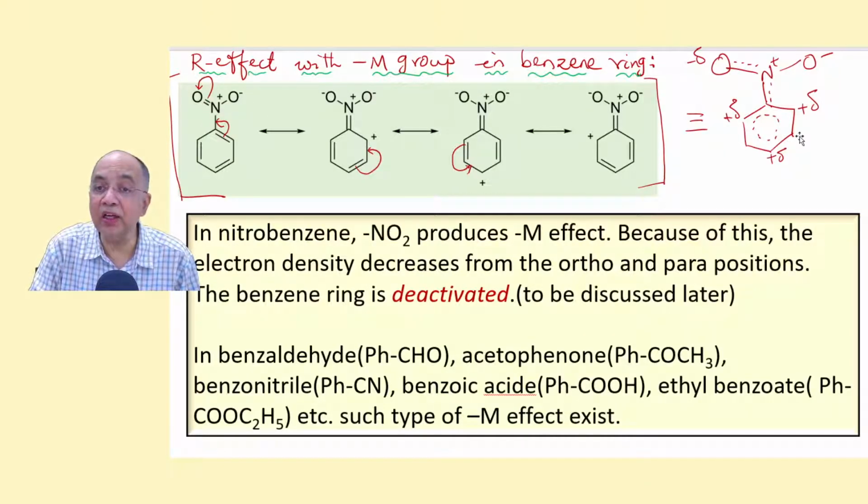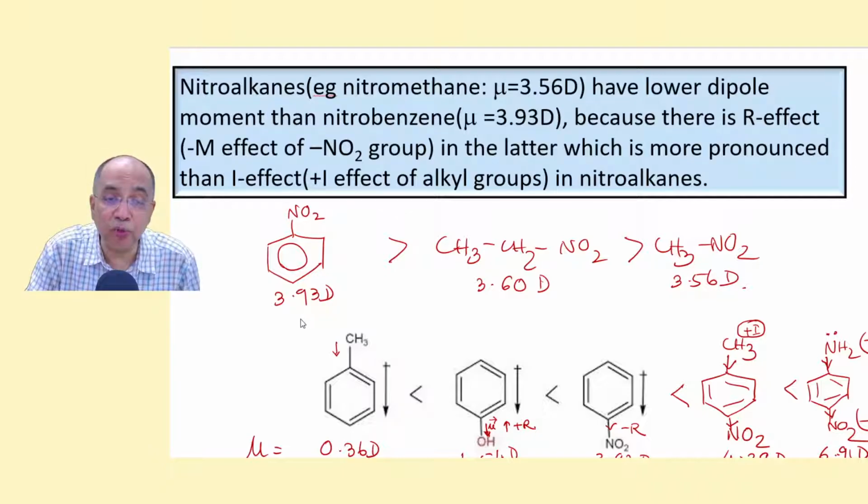So the polarity of the entire system is further increased, for which the dipole moment is 3.93. Such a thing is not here. This is a plus I group. So plus I group is little more here. So the dipole moment is little more with nitromethane, nitroethane, and in nitrobenzene it is minus M effect of nitro. As a result, the polarity is increased.